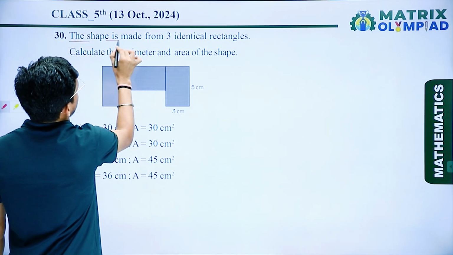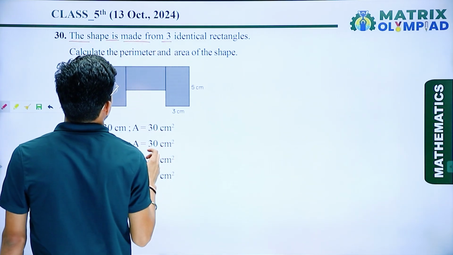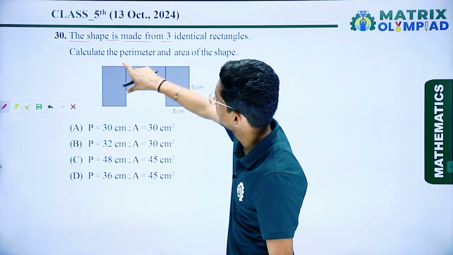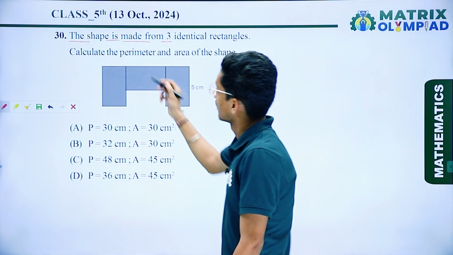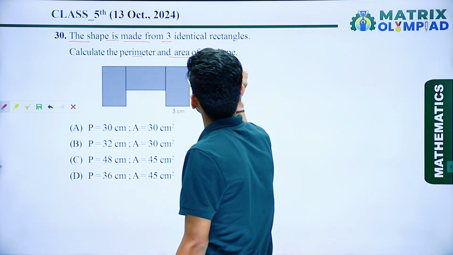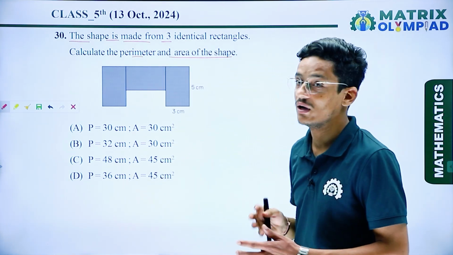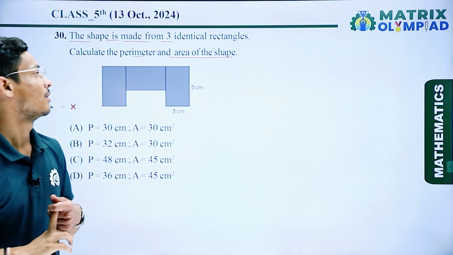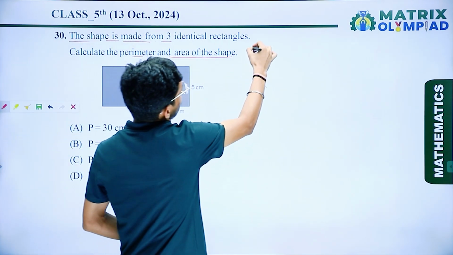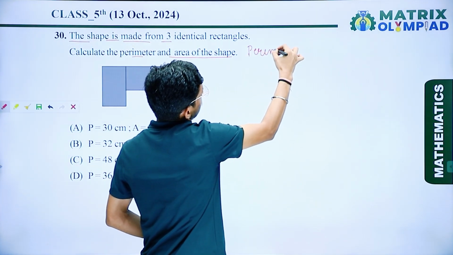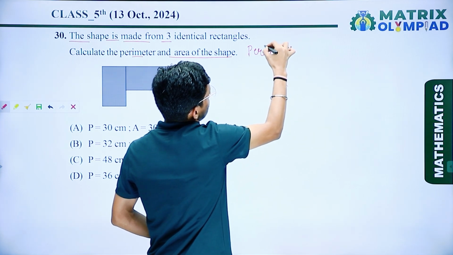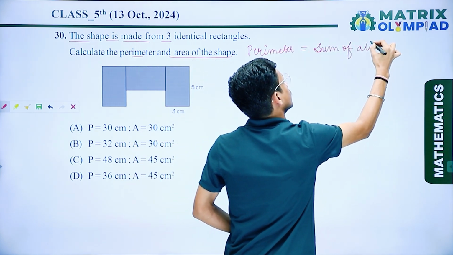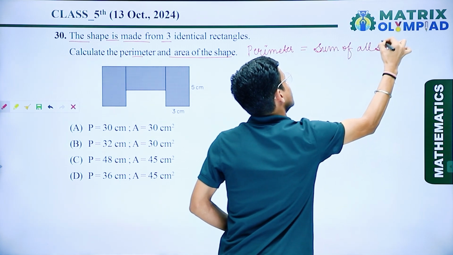the shape is made of 3 identical rectangles. So here we have given 3 identical rectangles. Calculate the perimeter and the area of the shape. So here we have to calculate first the perimeter and then the area. So we know perimeter is the sum of all sides.